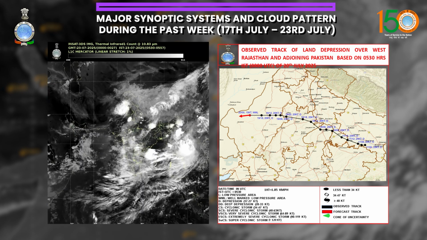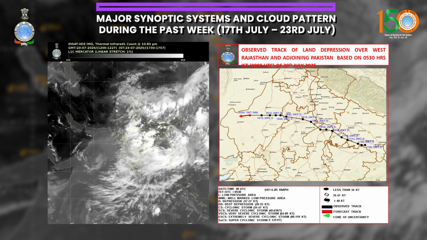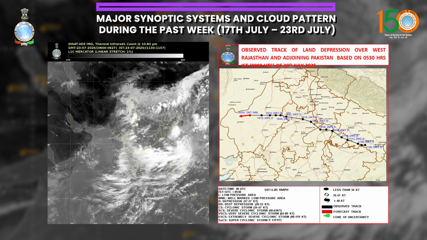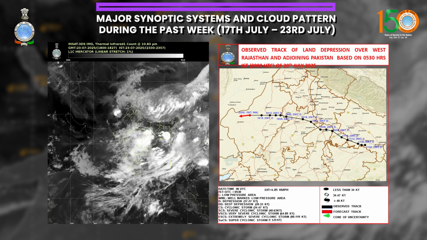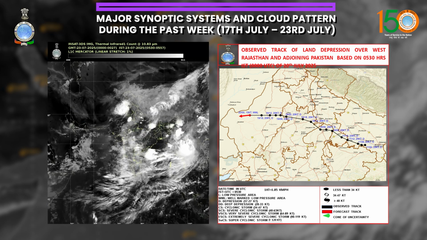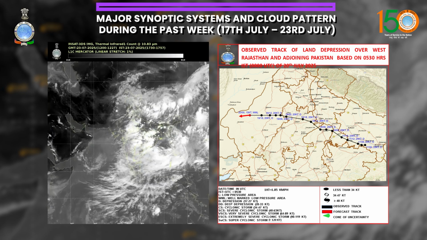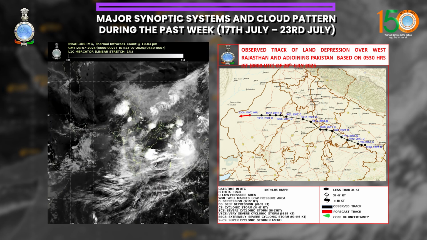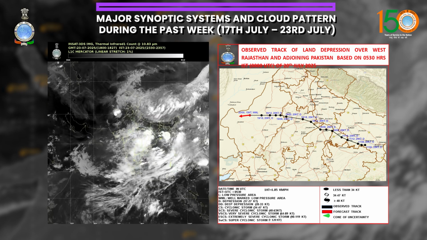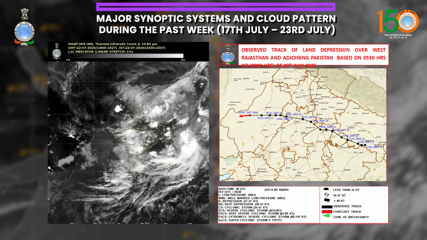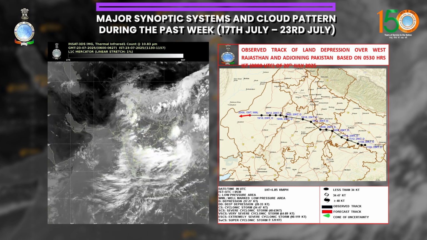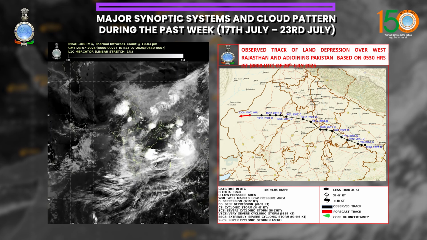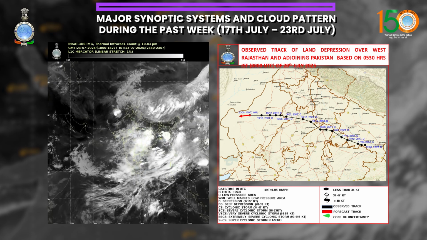We can see the cloud pattern associated with the system in the animation. You see the moderate to intense convection pattern traveling from east to west. Apart from that, the monsoon trough was near its normal position during 17 to 19 July, with the western end south of its normal position and the eastern end north of its normal position during 20 to 23rd July. And also because of active monsoon conditions, isolated extremely heavy rainfall events were recorded over coastal Karnataka on 17 July, Assam and Meghalaya, Subhimalayan West Bengal and Sikkim on 20 July, and Telangana on 23rd July.